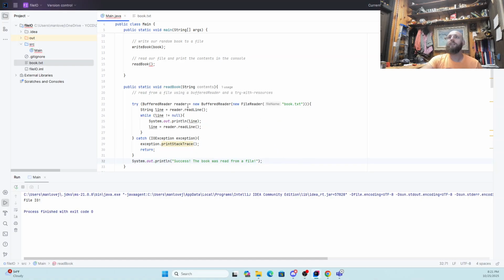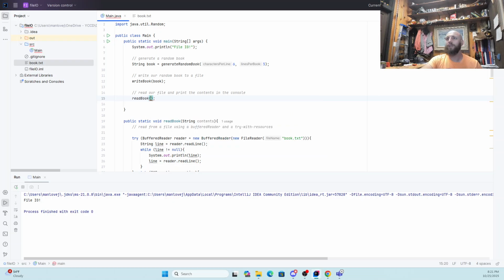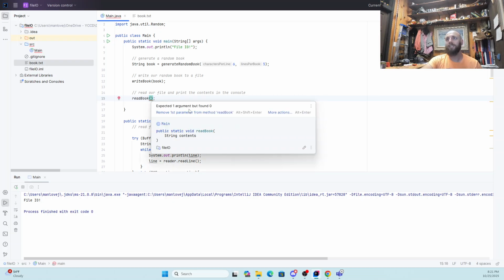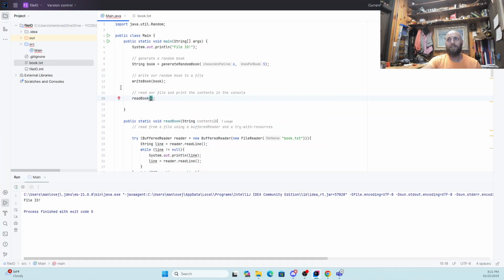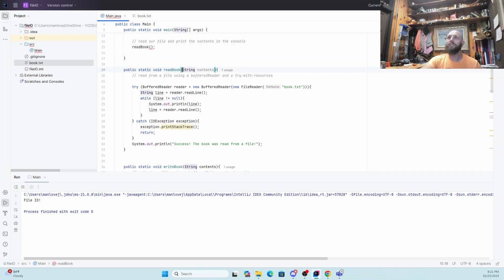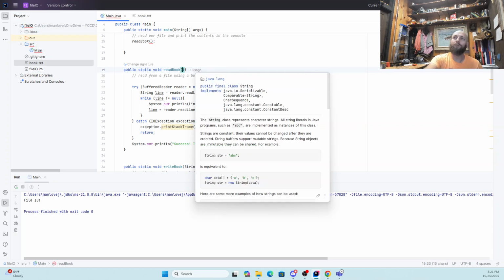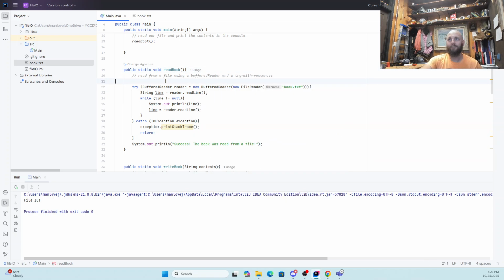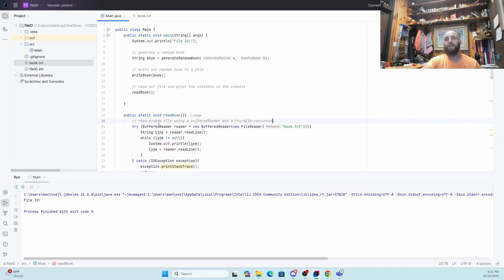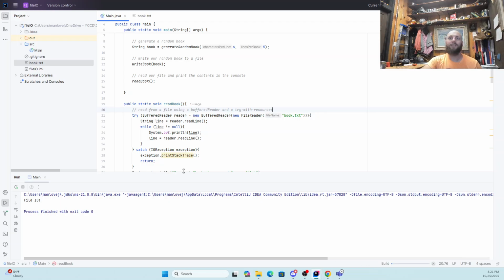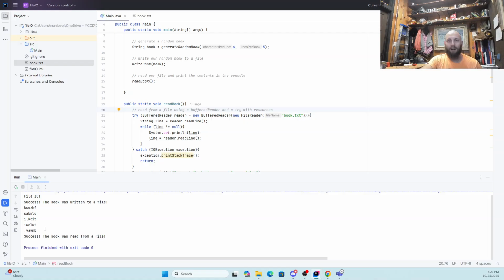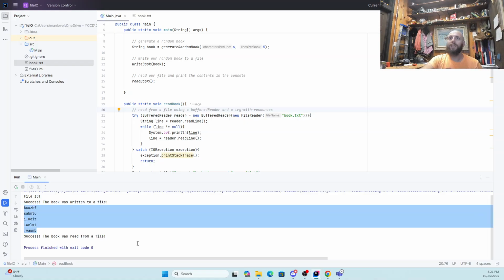Okay, so let's run this. We've got an issue here that our readBook is telling us that it wants an argument. The argument that it wants is a string called contents. I didn't need that. That was my issue. I shouldn't have had that. Okay, so I'm going to remove that. That was because I copy and pasted the other method. So now here we're going to run this, and we should see our book that came out of book.txt and showed up here in the console.